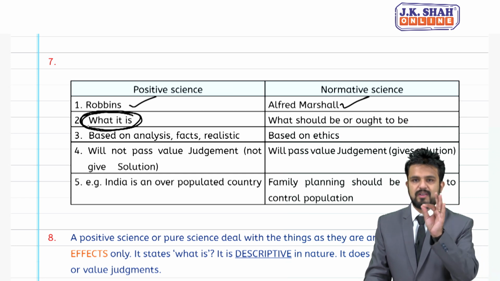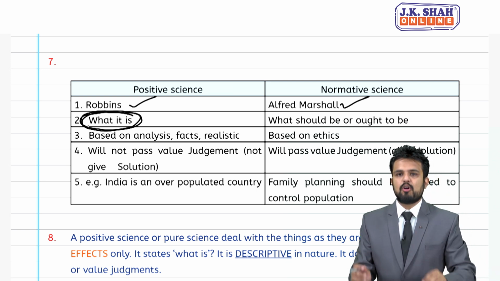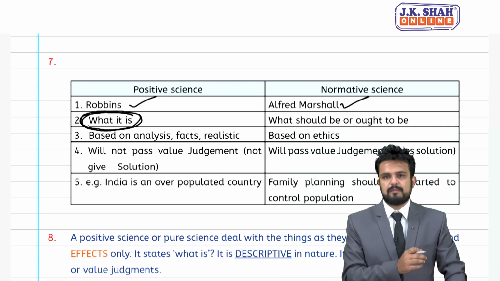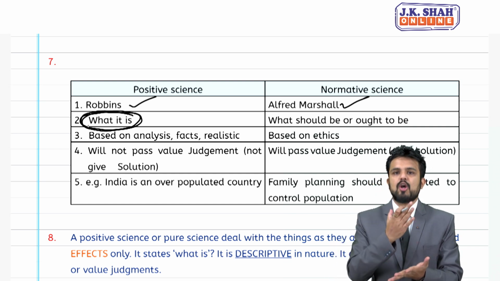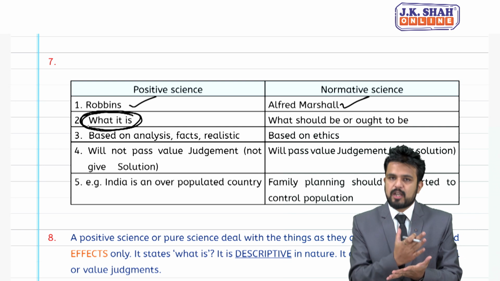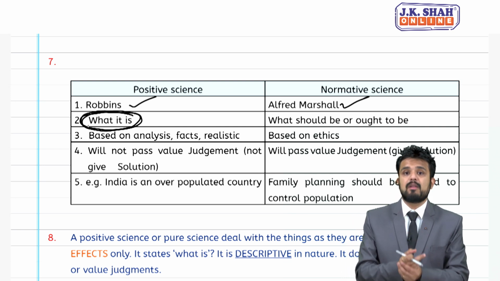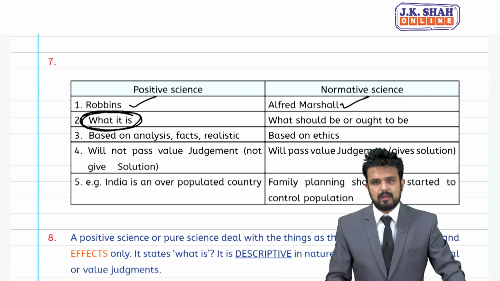So developed by Robbins, it represents positive science. A statement will always tell you the truth. It will always tell you the situation, whether the situation is good or bad, but that statement will be based on facts, based on analysis. It will be a true statement, a realistic statement.